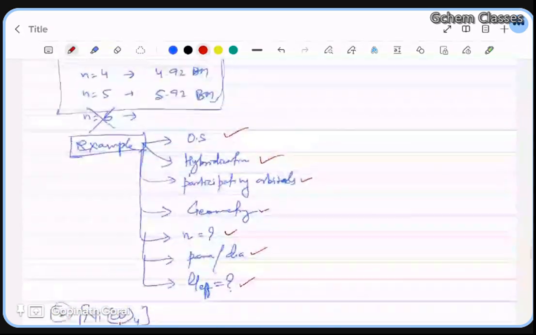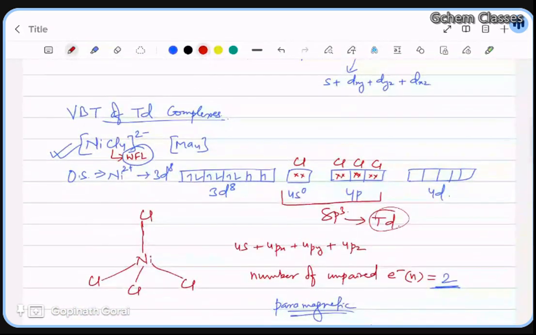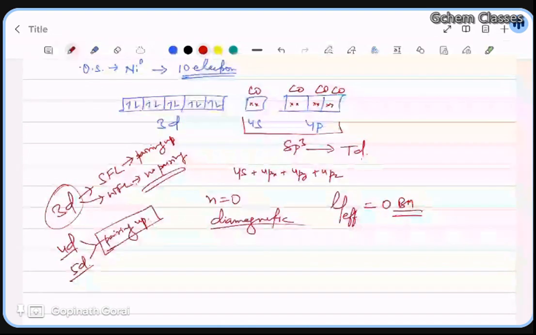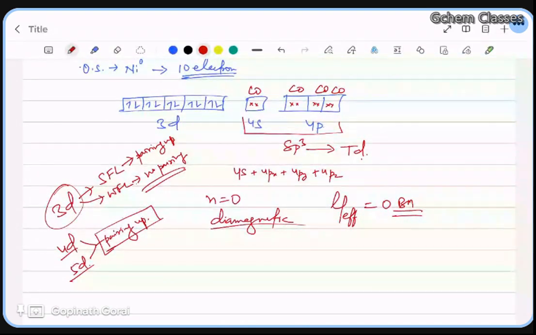Suppose here we have nickel Cl4. If we have platinum Cl4 2 minus, then it will be square planar, understood? Because platinum is a 5d element, it comes under pairing up. It will pair up because it's a bulky metal, it is very strongly ligated, acting as a very strong field, so it will allow pairing up. Understood?